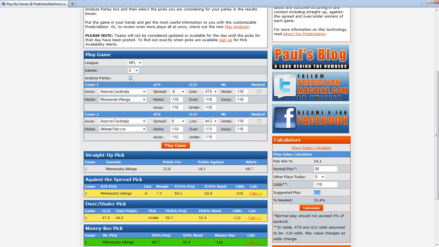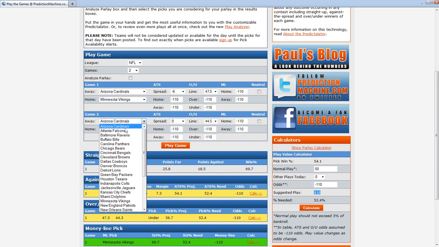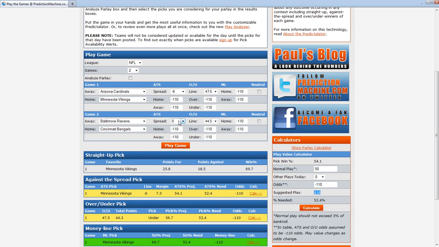I'm going to select 2 games. I'm not going to click Analyze Parlay yet because we'll do that in a second. Choose just 2 other teams that could play at some point. Baltimore and Cincinnati, for instance. We know Baltimore is going to be favored, so we'll at least set a line in that direction to see what happens. Let's say they're 9.5-point favorites. We won't change any of this other information now.